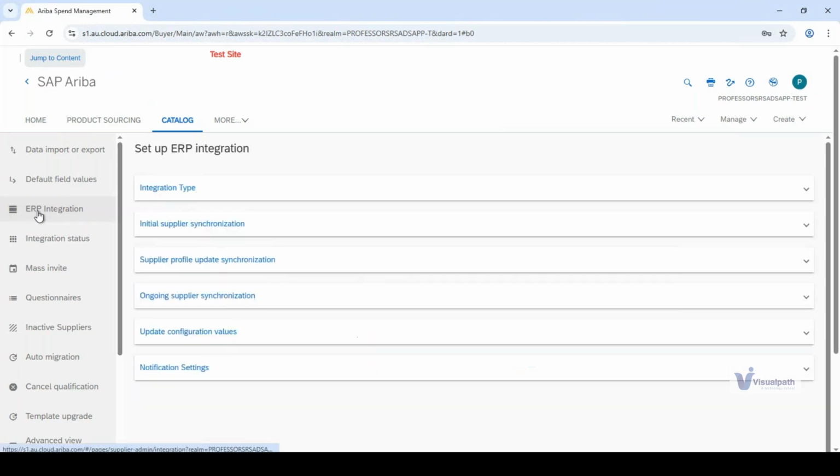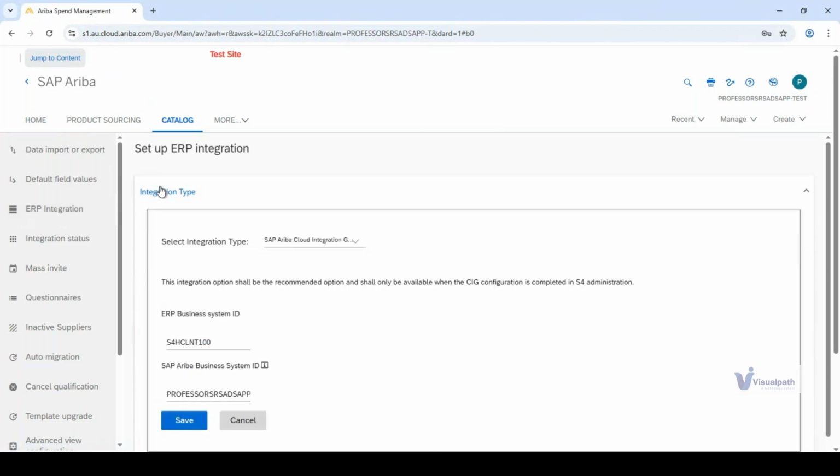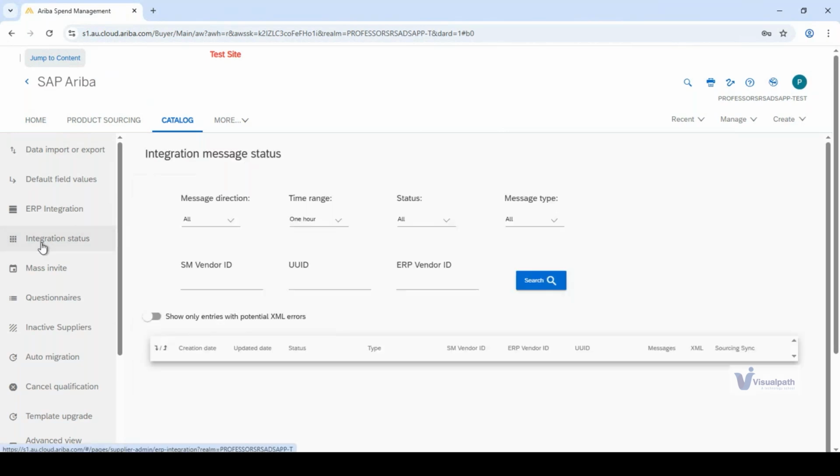Third part is ERP integration. Within the ERP integration, we will learn how we integrate SAP Ariba with other cloud platforms or other platforms like SAP MM, S4HANA. We are going to integrate this with any other particular ERP. It could be JD Edwards, it could be Fieldglass. Anything gets integrated through supplier setup or ERP integration. Okay. Next option is integration status.